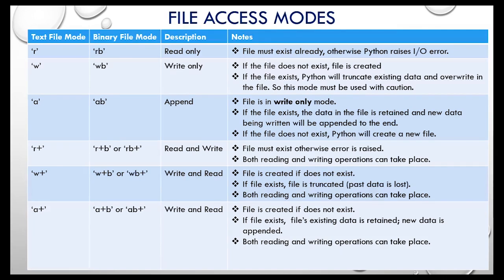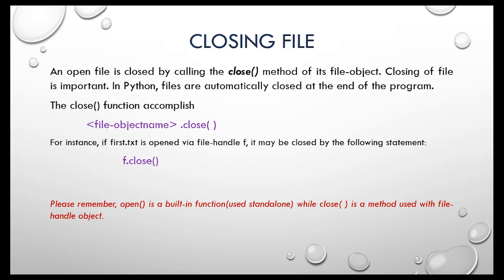Now let's discuss closing a file. An open file is closed by calling the close method of its file object. Closing of the file is important. In Python, files are automatically closed at the end of the program. The syntax for the close function is fileObject.close. For instance, if first.txt is opened via file handle f, it may be closed by the statement f.close. But please remember, open is a built-in function used standalone, while close is a method used with the file handle object.